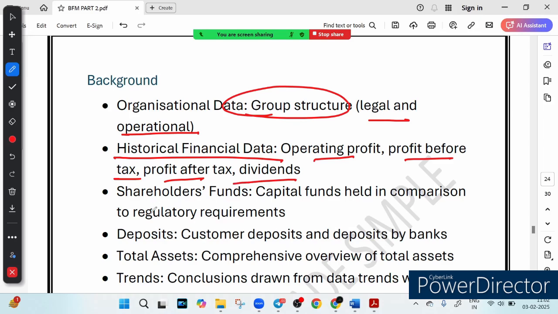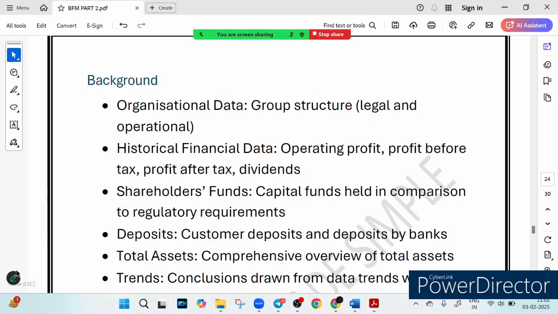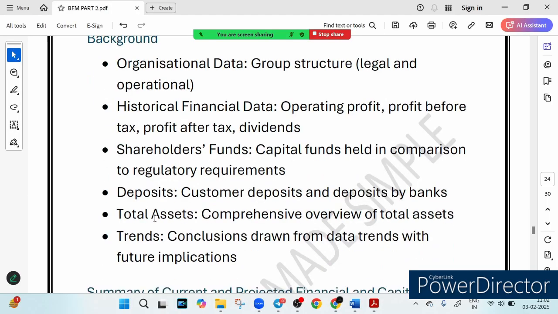They look at the shareholder fund. This is the background, meaning how much capital the bank holds versus what regulatory requires, right? The next thing is deposits, meaning money held by customers and other banks. Total assets means a full picture of everything that the bank owns. Trends means patterns in data that predict future financial health. So think of it like a bank health checkup, where past financial performance helps forecast the future. That is what is happening, right?